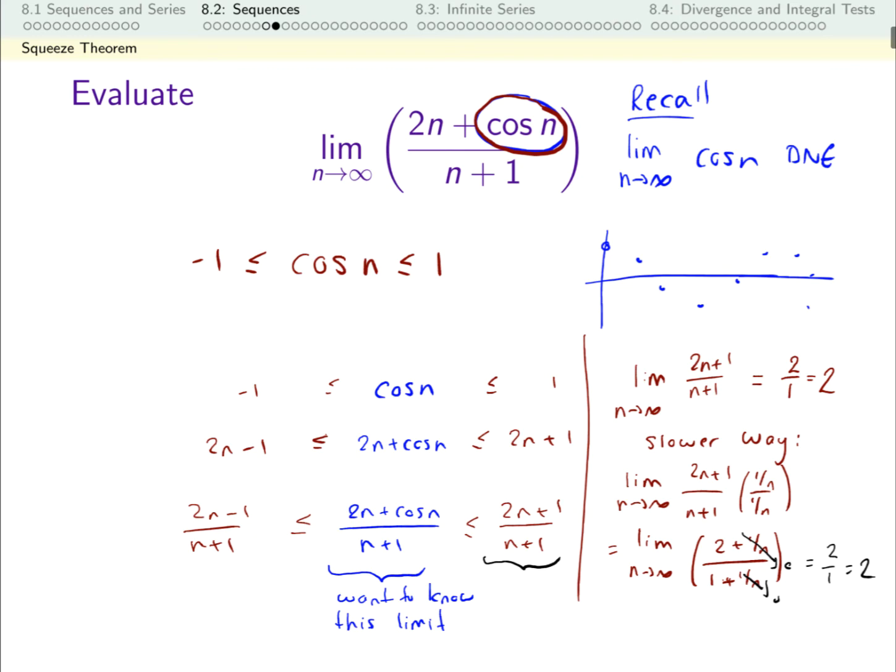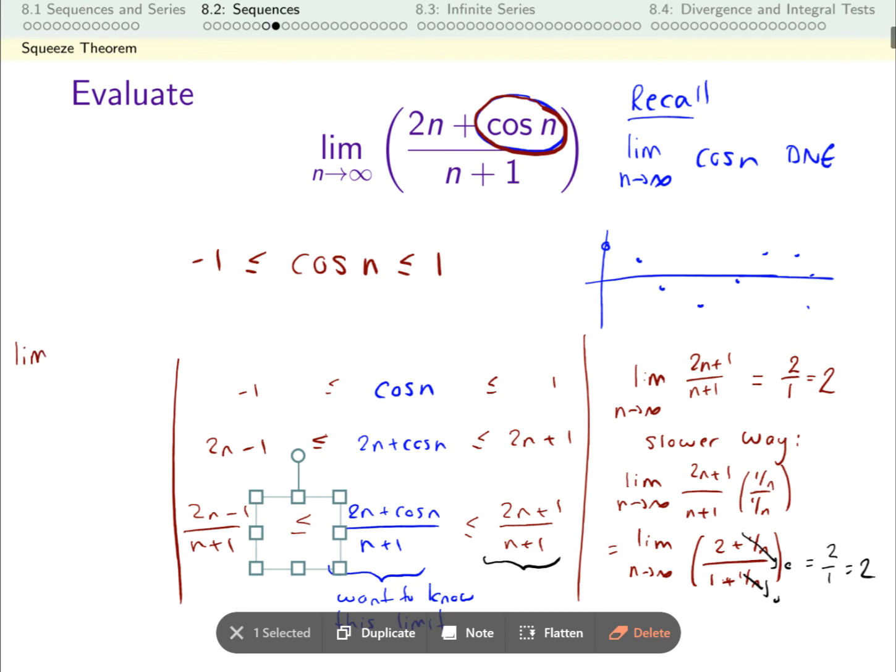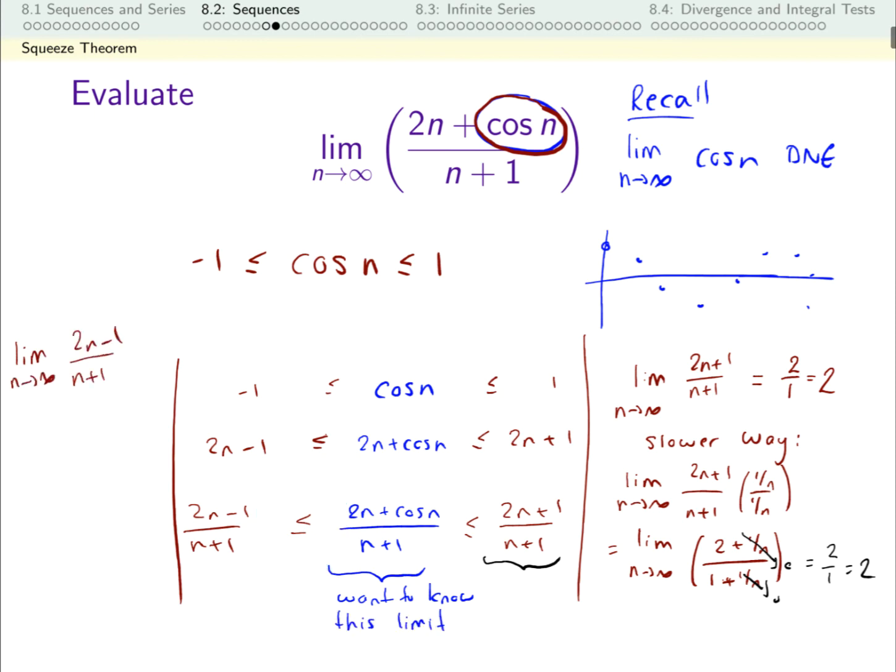Why don't you take a second, evaluate the limit of the left-hand sequence, and then figure out what that means about the limit of our original sequence. The left sequence is very similar to our right sequence. The top and the bottom have the same degree, so our limit is just the ratio of those leading coefficients, which is 2.